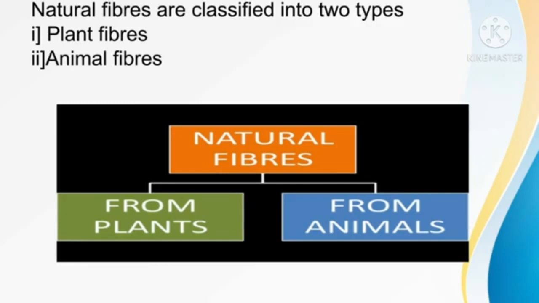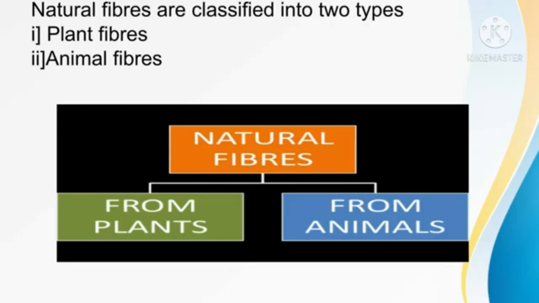Plant fibers are obtained from plants. Cotton, jute, hemp, and flax are examples of plant fibers. Plant fibers are made up of cellulose.